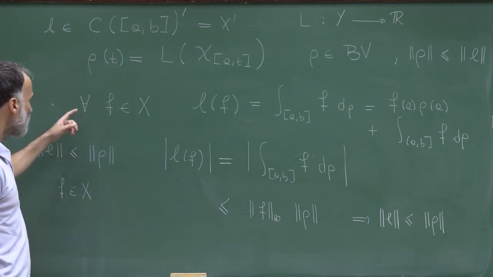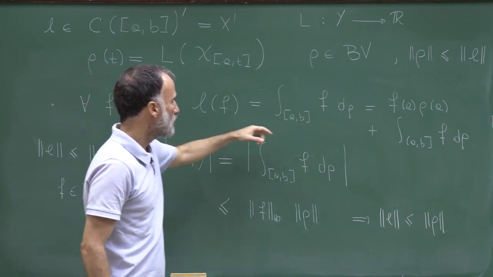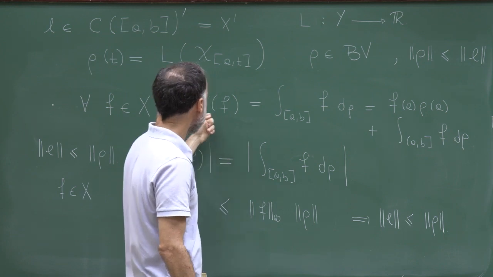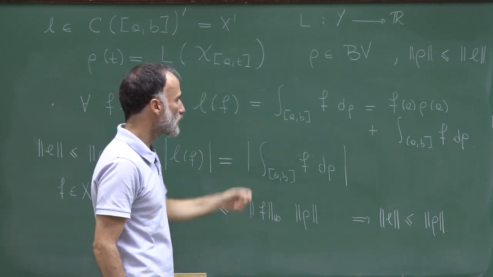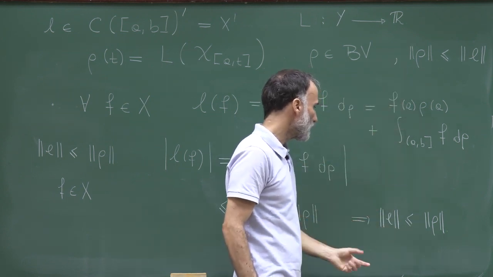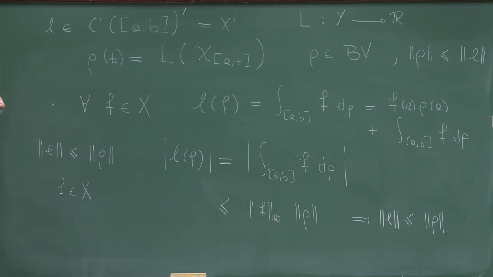So, therefore, we have proved the representation of a bounded linear functional through this equation by a function of bounded variation, and we also proved that the norm of L is exactly equal to the norm of rho.